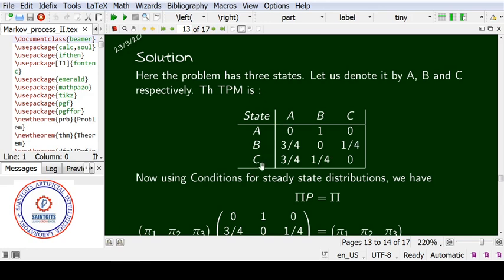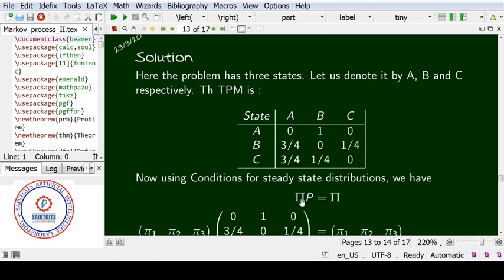We apply the same condition for C. If she buys C, she will not buy C in the next week. And the probability for buying A next week is 3 times that of the other. If she buys C in the current week, the next week she buys A or B. And so the probability for B is 1 by 4. Then only we can make 3 times the probability for A, and the total probability for the C row should be 1. So this is the transition probability matrix.